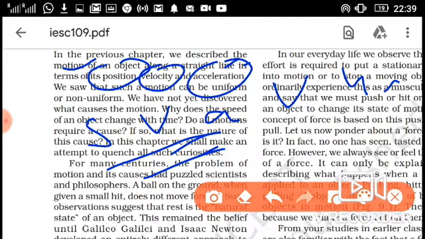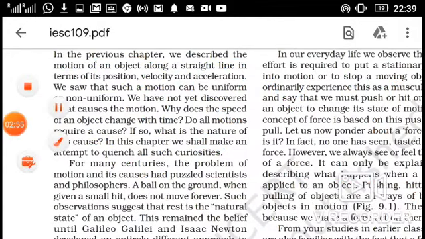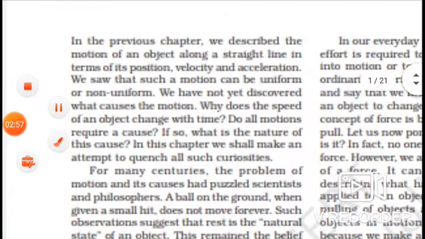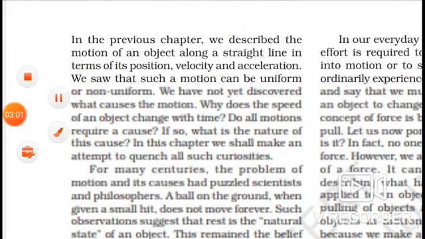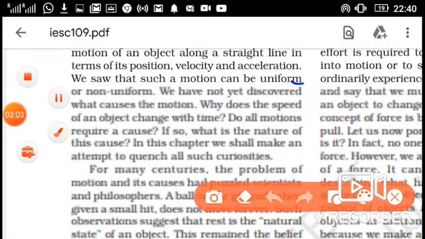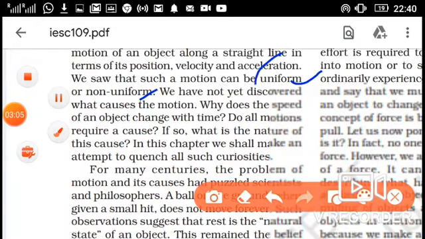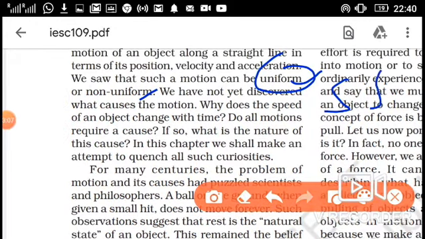We also saw that such a motion can be uniform or non-uniform. Uniform means same speed, and non-uniform means the object changes its speed.